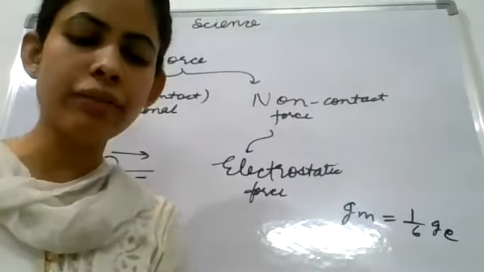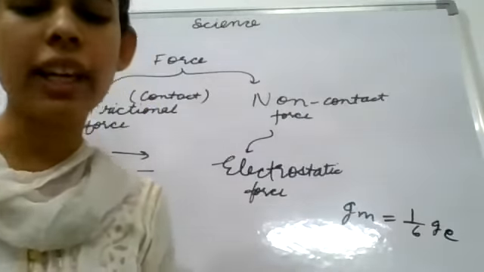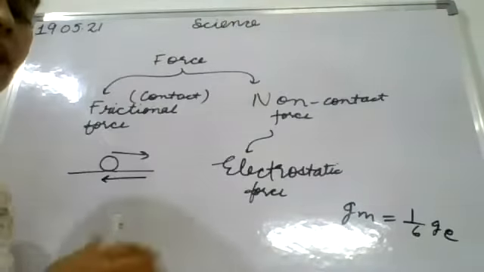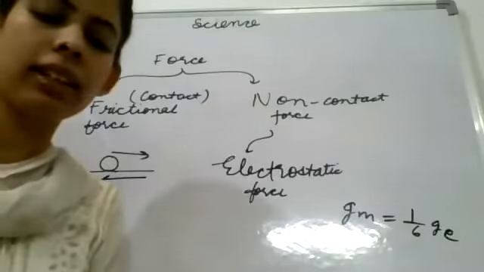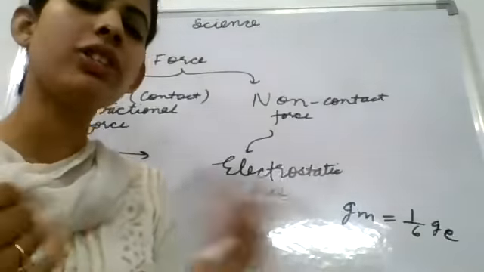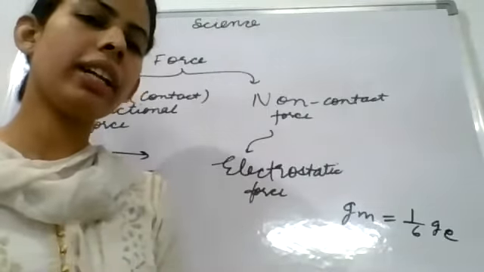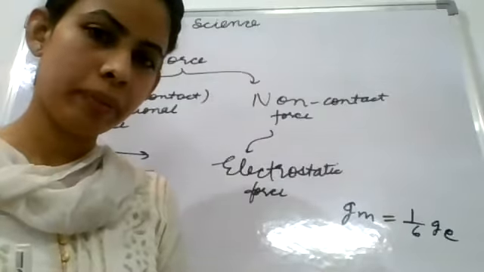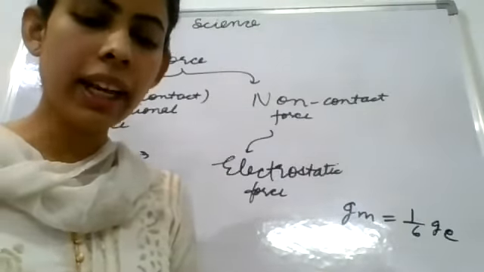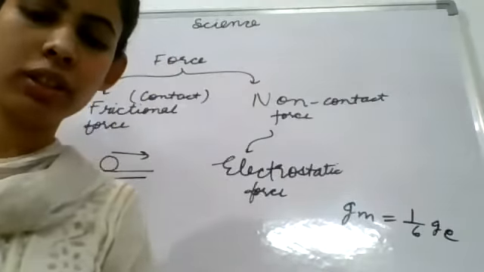Next is the definition of gravitational force: every object in the universe, whether small or large, exerts a force on each other. That is called the gravitational force. Clear? And the next term is pressure.